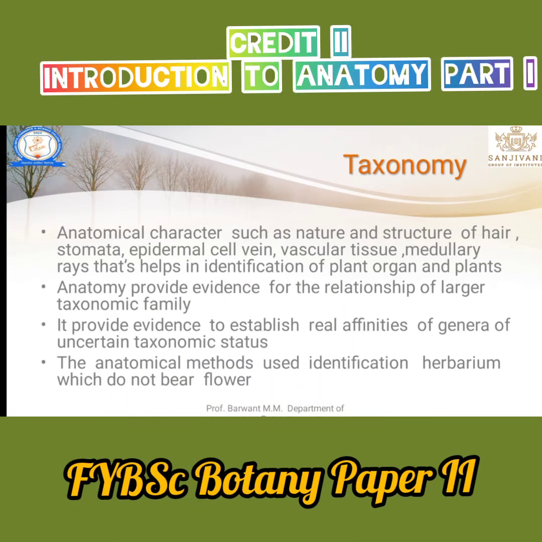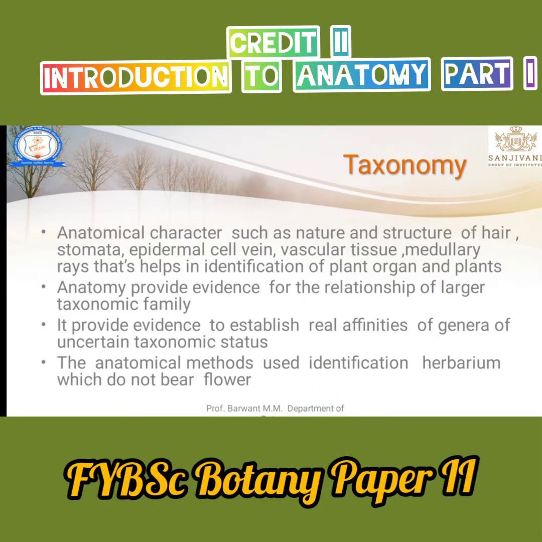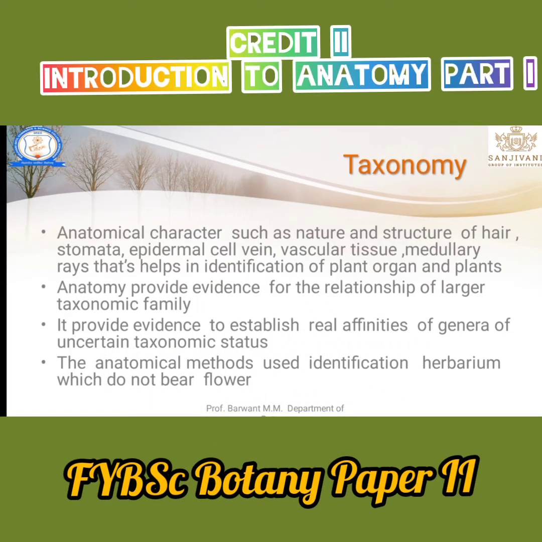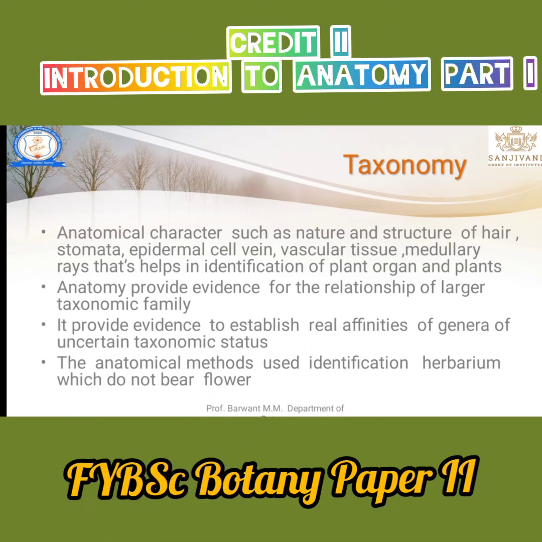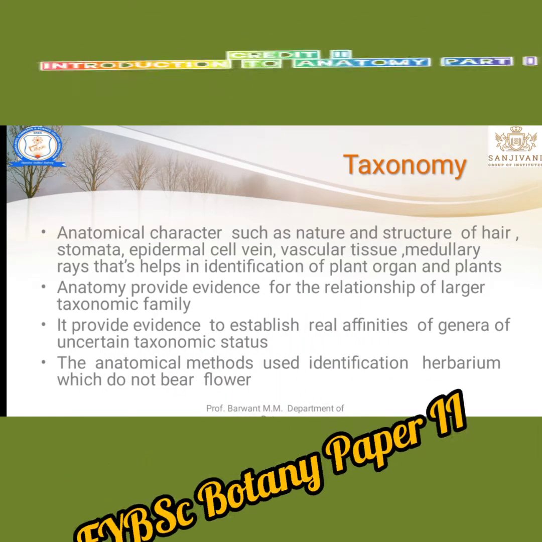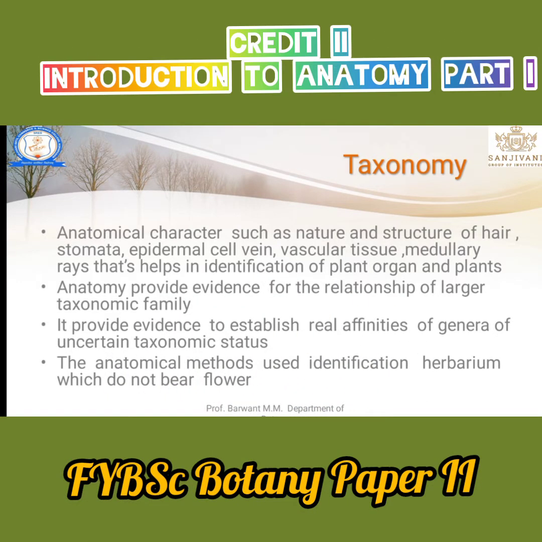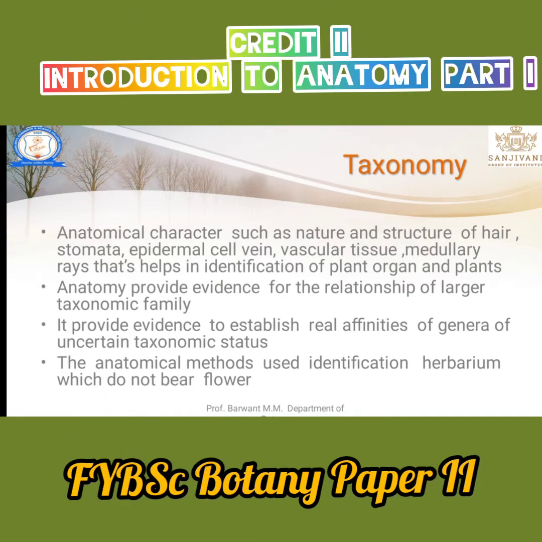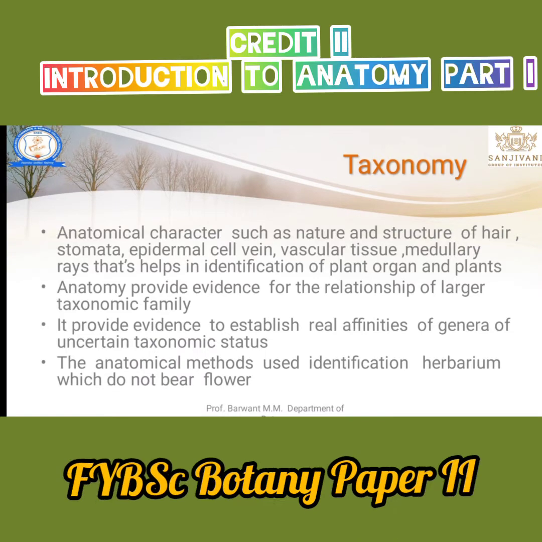The stomatal guard cell is either kidney shaped or dumbbell shaped. The dumbbell type of guard cell is present in monocot plants, and kidney shaped guard cell is present in dicot plants. We can easily identify which class the plant belongs to, monocot or dicot.